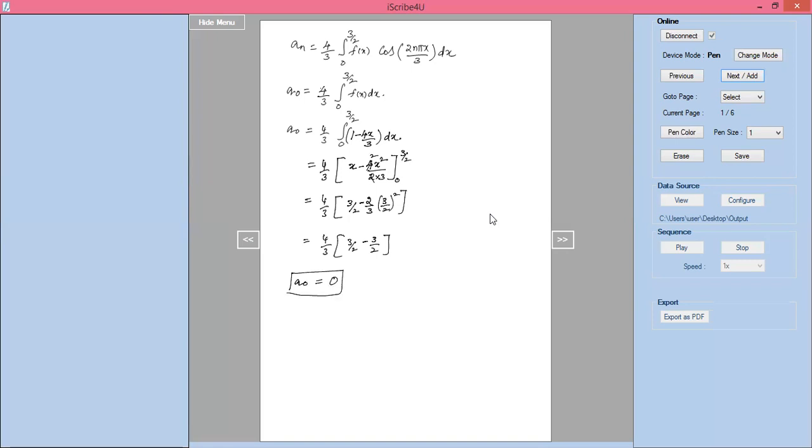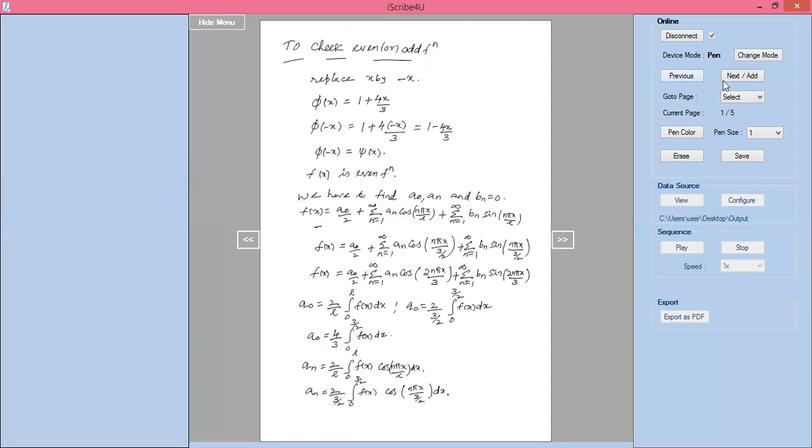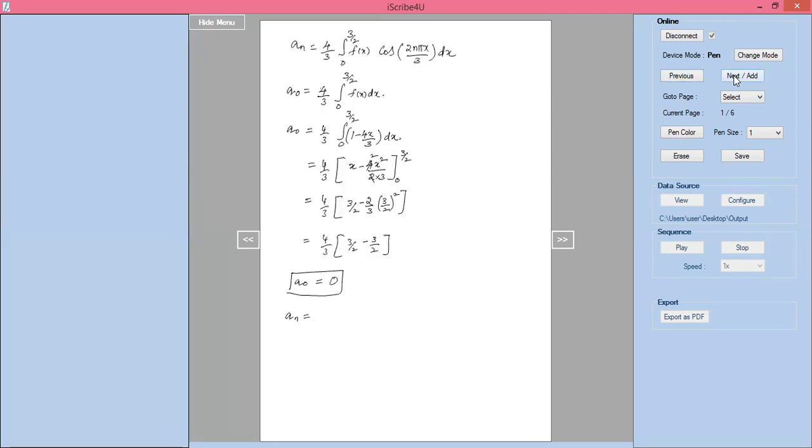Next, I am finding an. Already I showed the formula. I know that an equal to 4 by 3 into integration of 0 to 3 by 2 f of x into cos 2n pi x by 3.